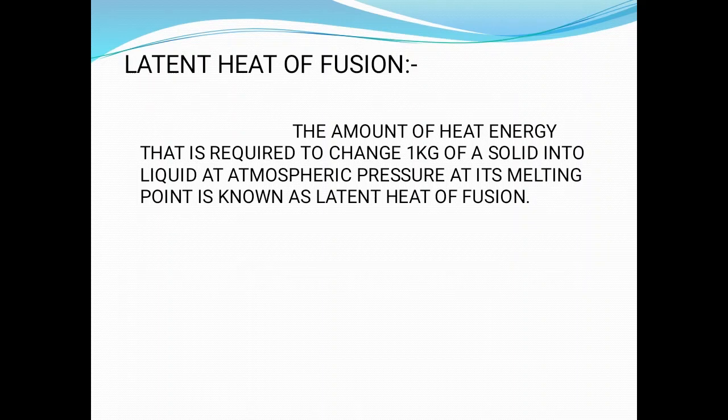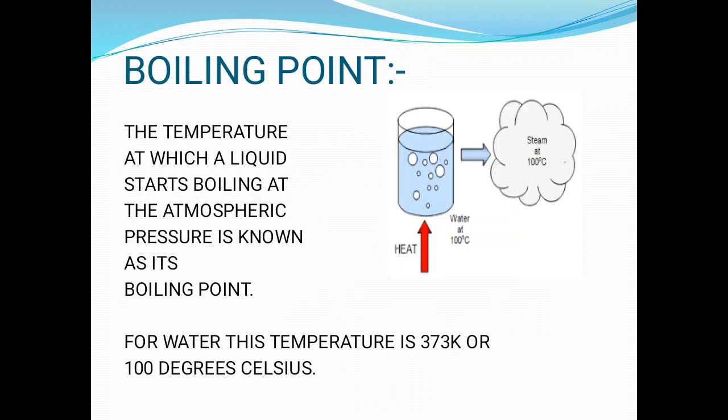So when we are converting the solid to liquid, the heat energy that is used to change the state from solid to liquid is known as the latent heat of fusion. If we look into the definition of latent heat of fusion, it is the amount of heat energy that is required to change 1 kg of a solid into liquid at atmospheric pressure at its melting point. So for now we have seen the conversion of solid to liquid. Now we will see the liquid to gas conversion.